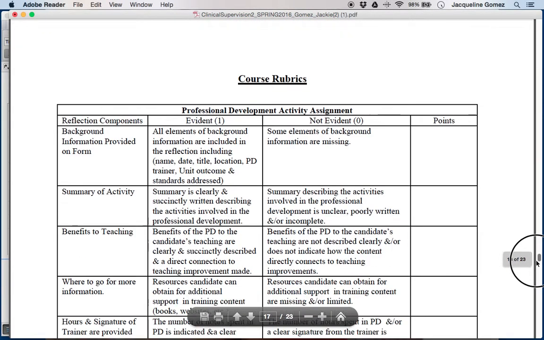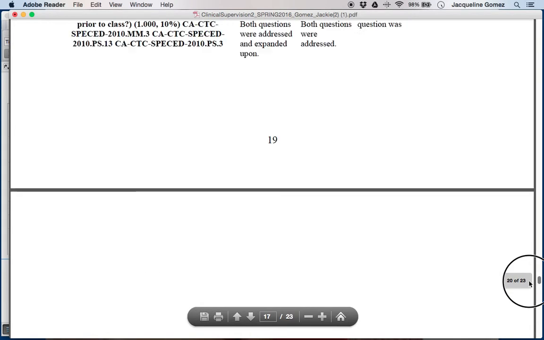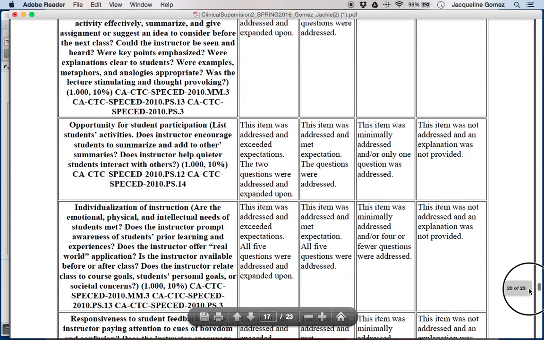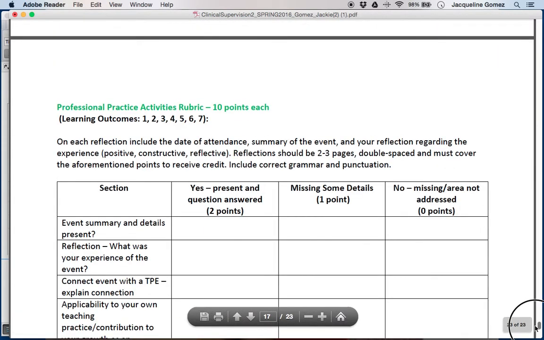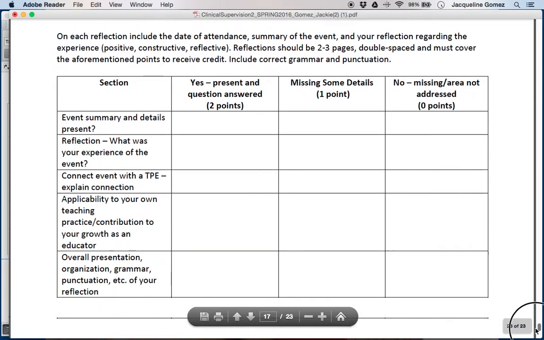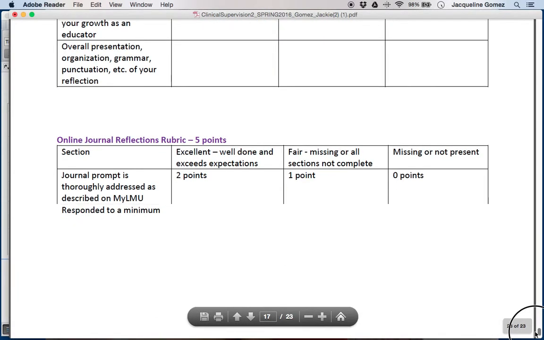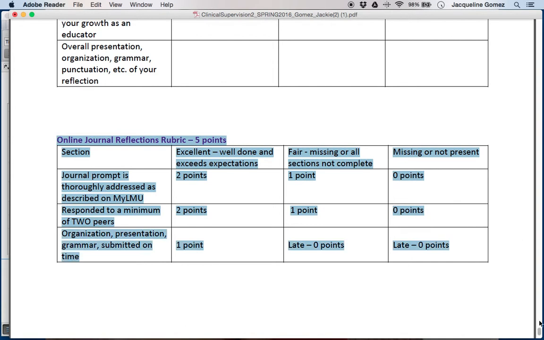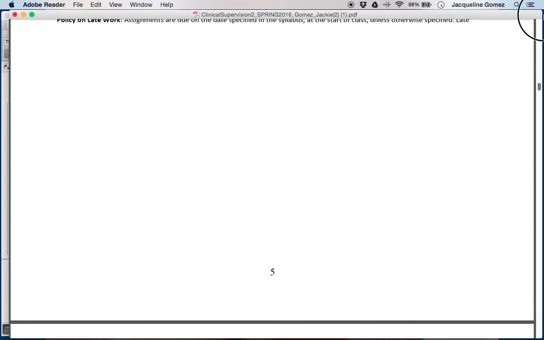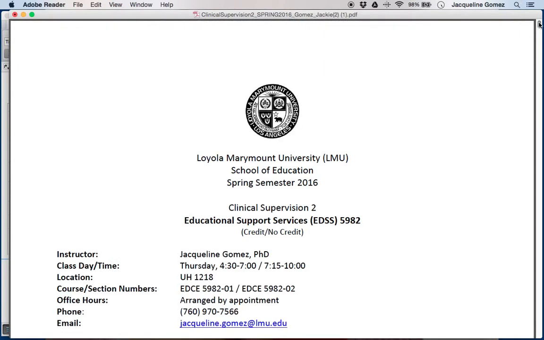At the end of the syllabus, you'll find our course rubrics, which are similar to the ones you've seen on LiveText. However, on the last page are a couple of new ones where you'll find the professional practice activities rubric, and then you'll find a rubric on your online journal reflections. I go over these a little bit more in depth in the videos that explain and describe these assignments. Other than that, that is our course this semester.